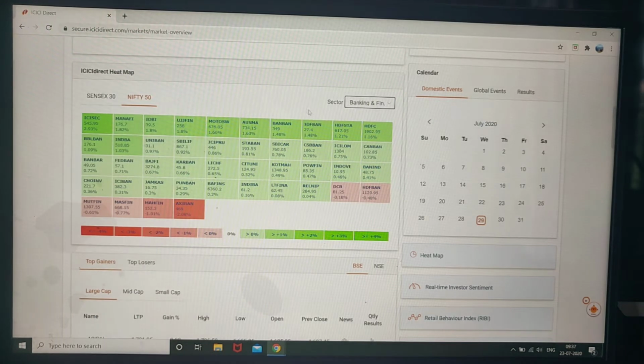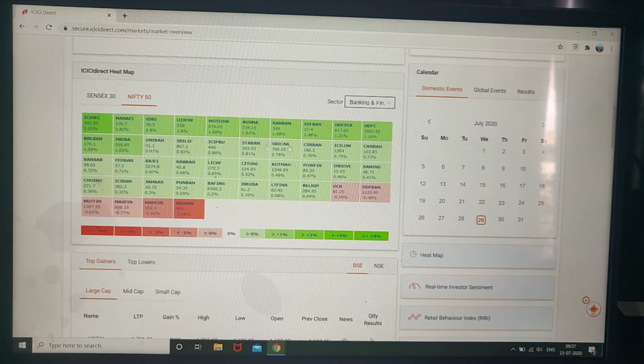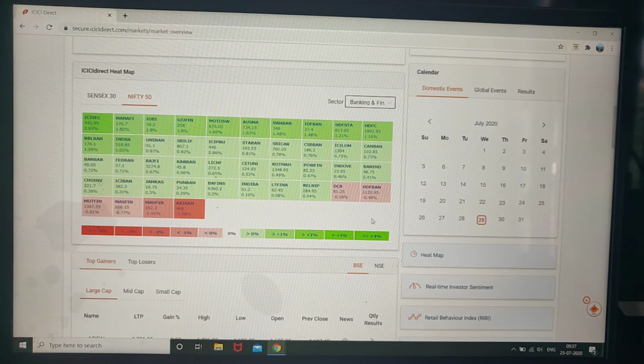Then the banking sector. The banking sector is a major portion of our stock market. These are all banking or NBFC, non-banking financial corporations, which are in retail loans or similar loan business. This one has the maximum gain, and this one the maximum loss.